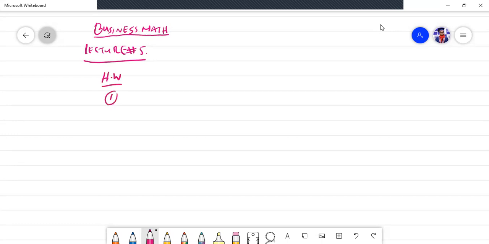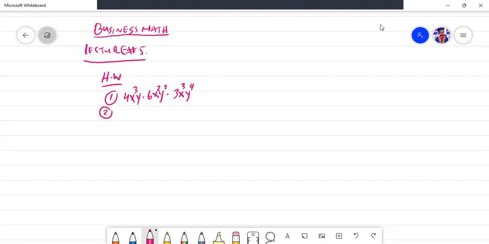This is problem number one, and it was like this: 4x cubed y times 6x squared y squared times 3x cubed y raised to power 4. That was problem number one that I had already given to you in the last lecture, and it was your homework.